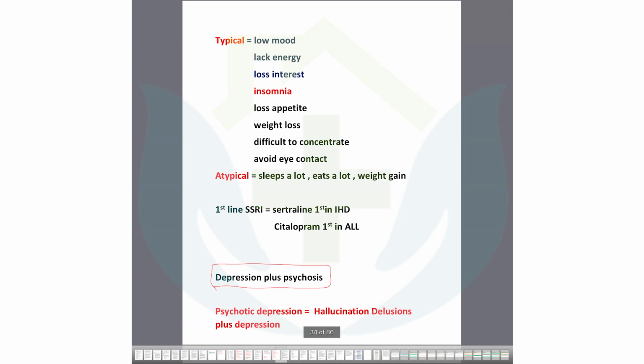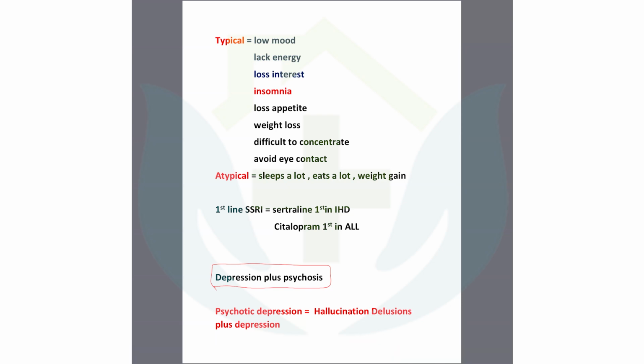Depression plus psychosis, both of these present. How can you understand? There will be all the depression features with hallucination and delusion. You can easily identify hallucination and delusion in the scenario. Then you can say, okay, this patient also has psychosis, not only depression. So this is a term, psychotic depression, the mixed disorder.